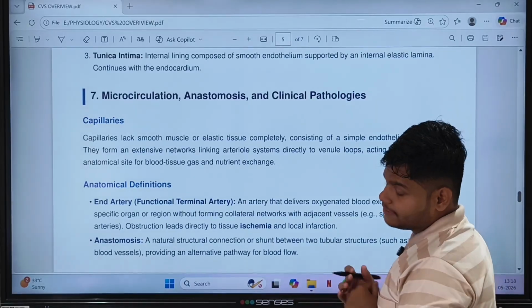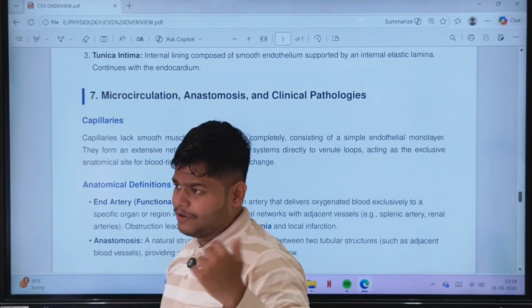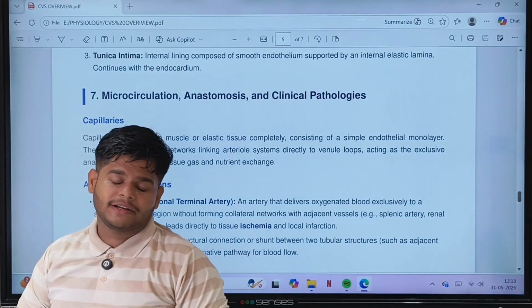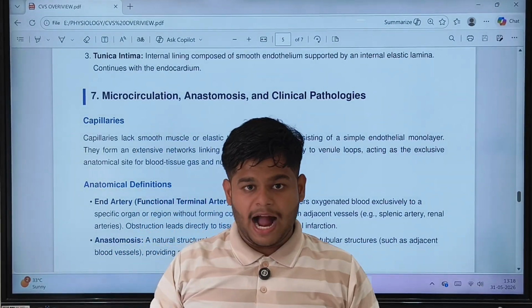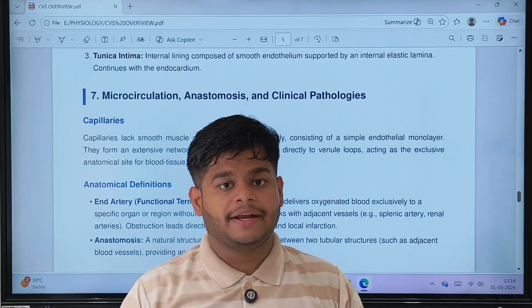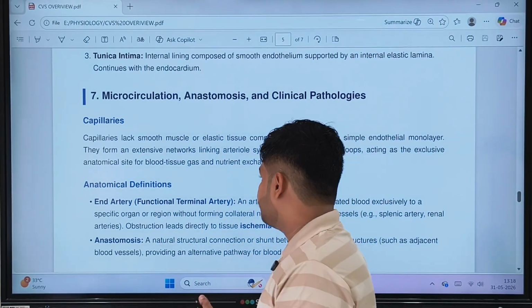Now what is meant by distensibility? I think I told you in the previous pulse rate chapter. Distensibility is when we stretch a rubber band and it comes back to its original state.